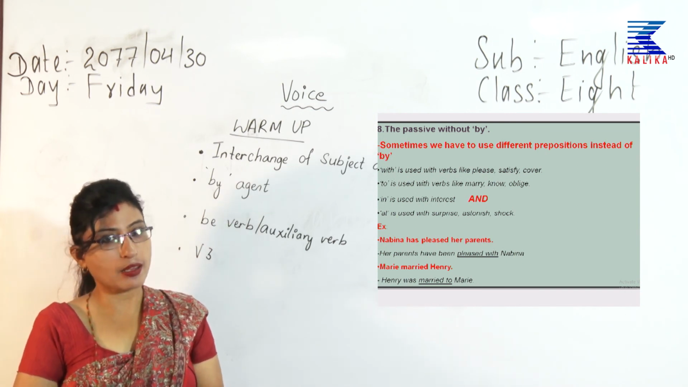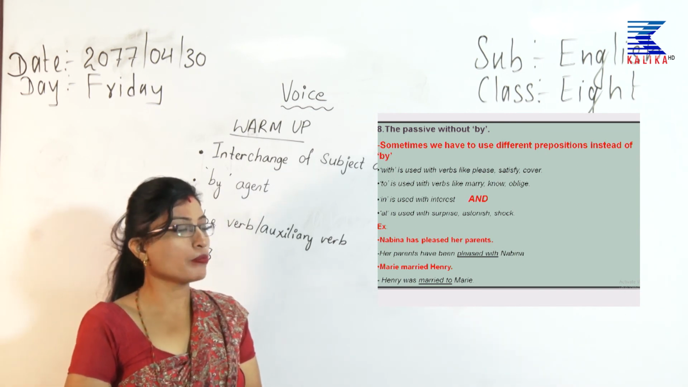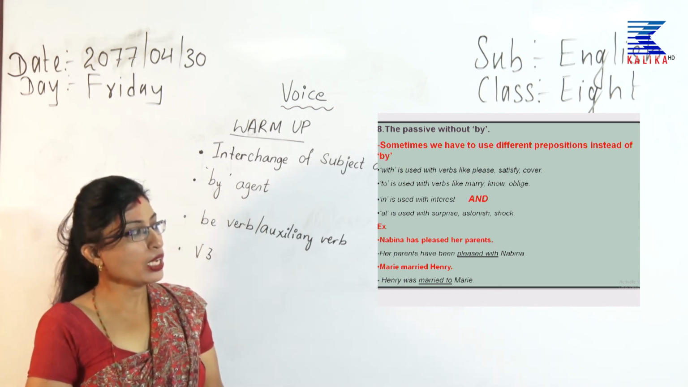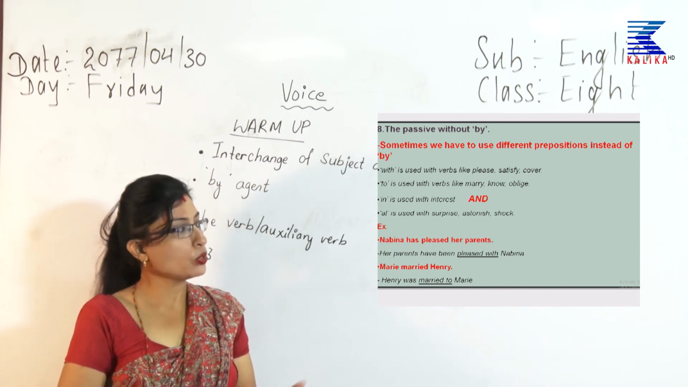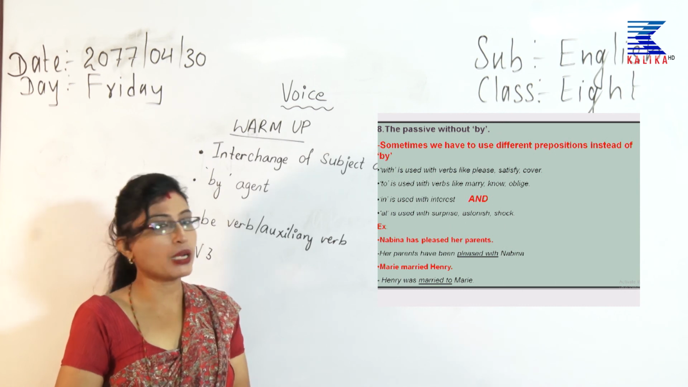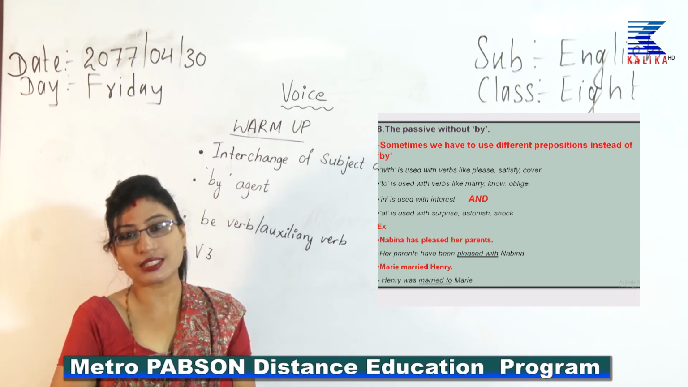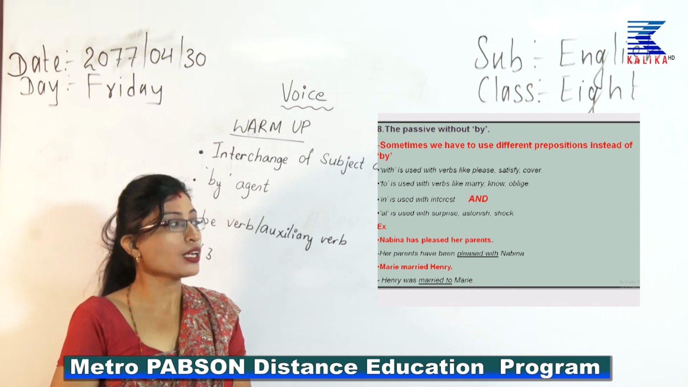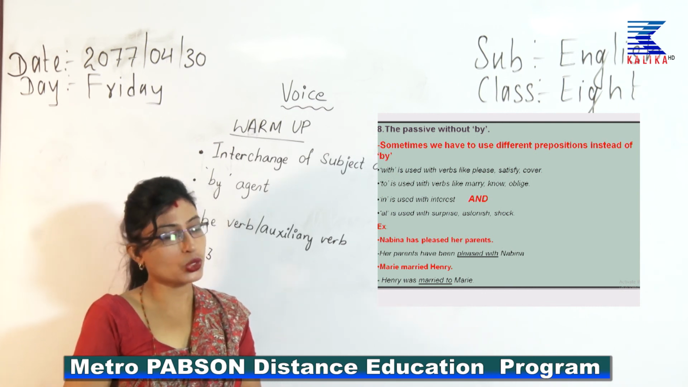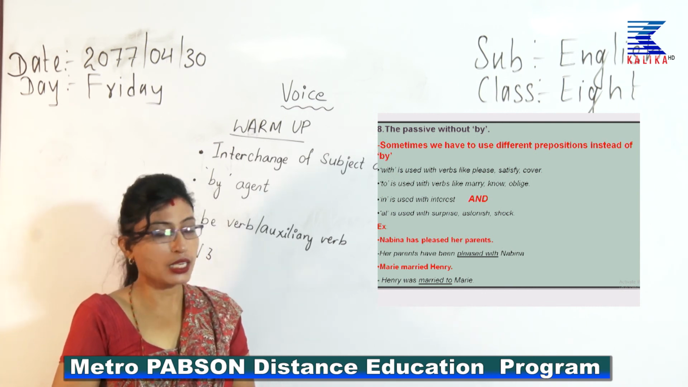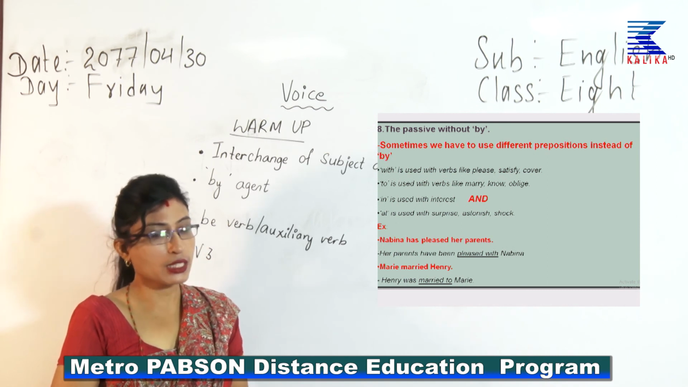The second example is Mary married Henry. So, Henry was married to Mary. You cannot write "Henry was married by Mary." That would be a funny sentence. So, what you would say is Henry was married to Mary. I hope that you have understood these prepositions.